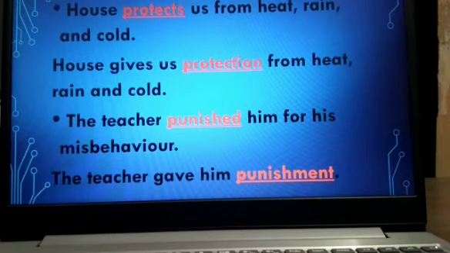Now see the next example. The teacher punished him for his misbehavior. The teacher gave him punishment. Now in the first sentence, punished is a verb, and we have formed an abstract noun from this verb, that is punishment. So the sentence is, the teacher gave him punishment.